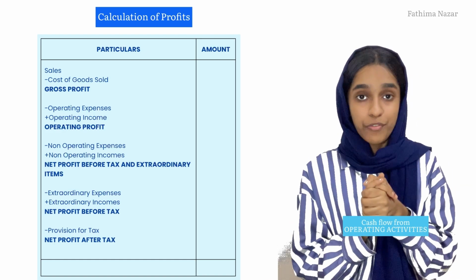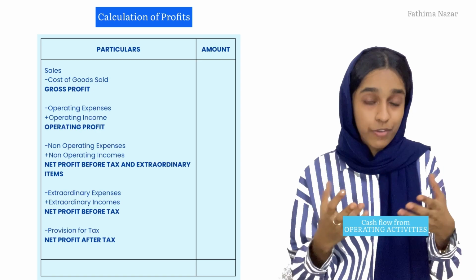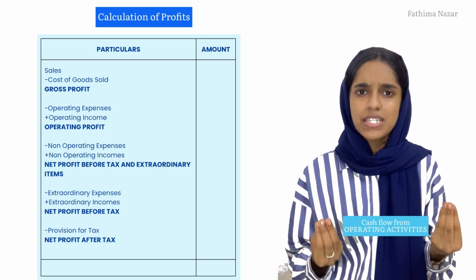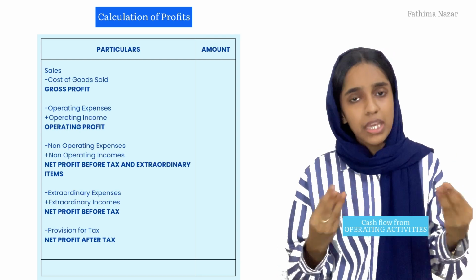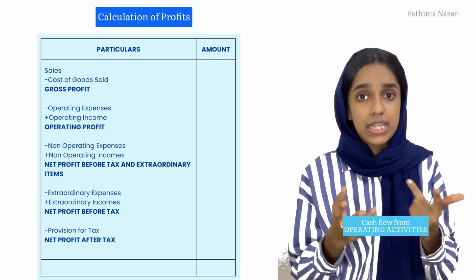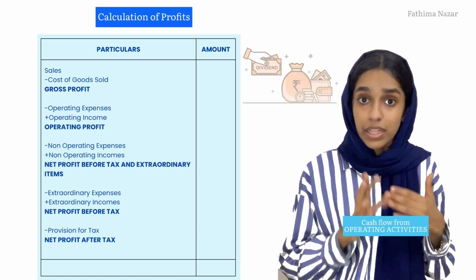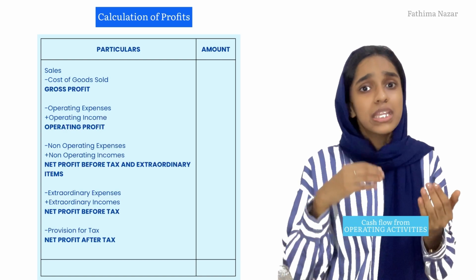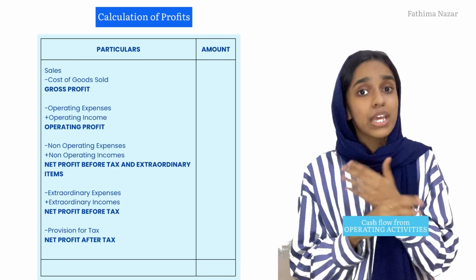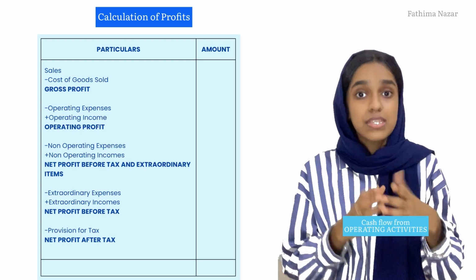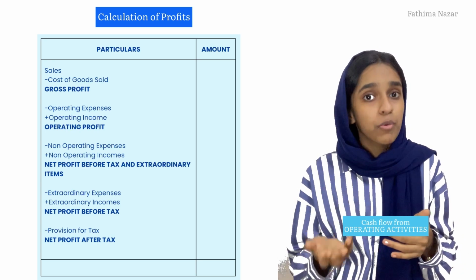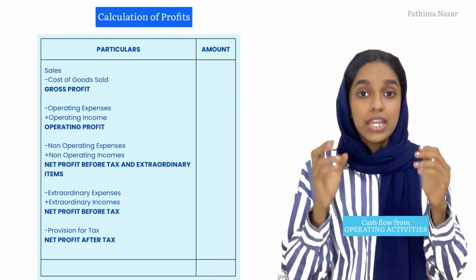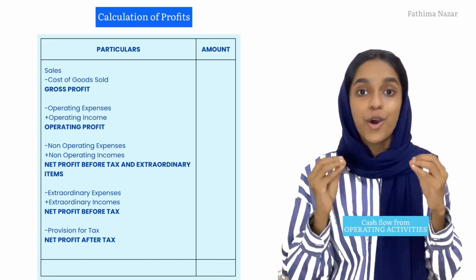From the operating profit, now we are going to do the treatment for non-operating expenses and non-operating incomes. Now, what are non-operating expenses and non-operating incomes? These are simply not necessary for the operations. For example, if we are receiving dividend from another company, or if we are paying bank charges, these are not necessary for operations, but these are related to investment or financing or others. So these expenses have to be reduced, and if there are any non-operating incomes, those have to be added, and then we'll arrive at this figure called net profit before tax and extraordinary items.